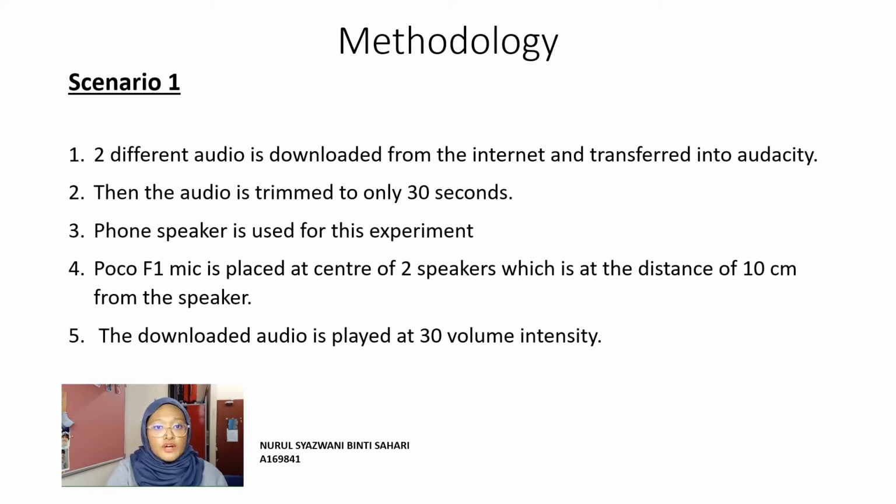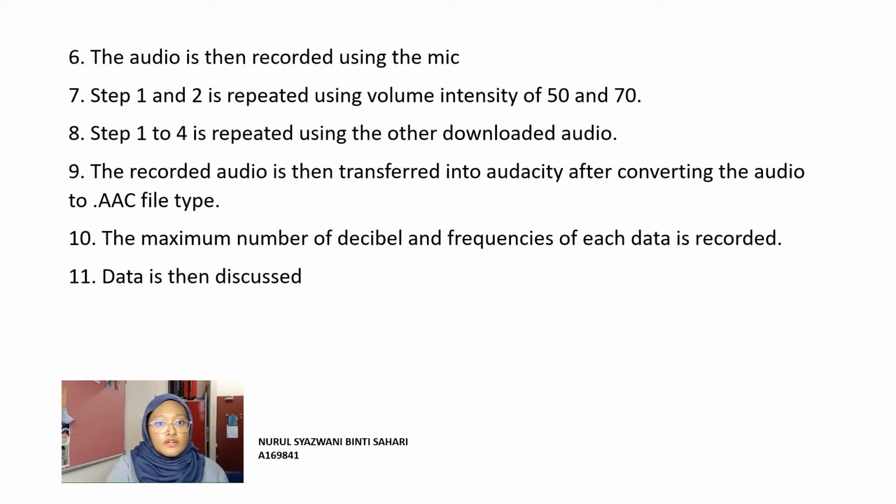4. Poco F1 mic is placed at the center of two speakers, which is at a distance of 10 cm from the speaker. 5th, the downloaded audio is played at 30 volume intensity. 6. The audio is then recorded using the mic. 7. Step 1 and 2 is repeated using volume intensity of 50 and 70. 8. Step 1 to 4 is repeated using the other downloaded audio.